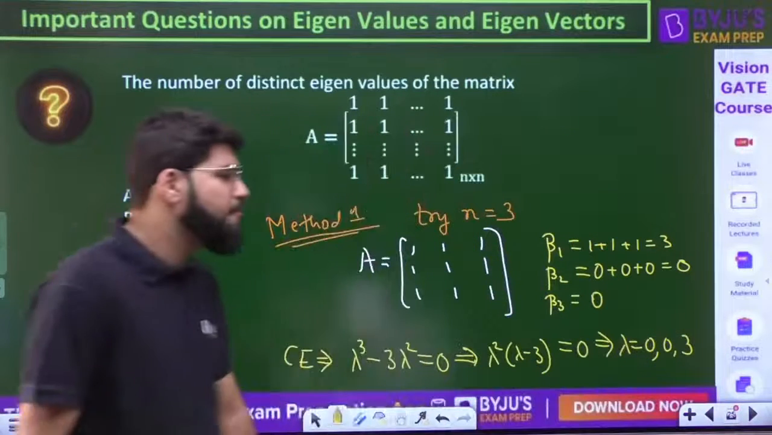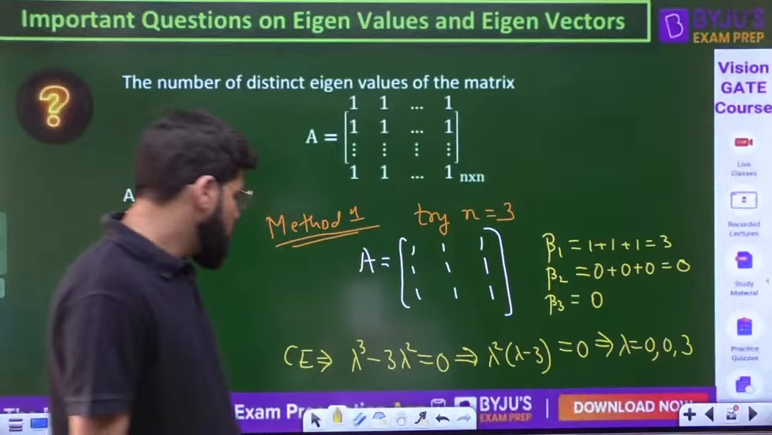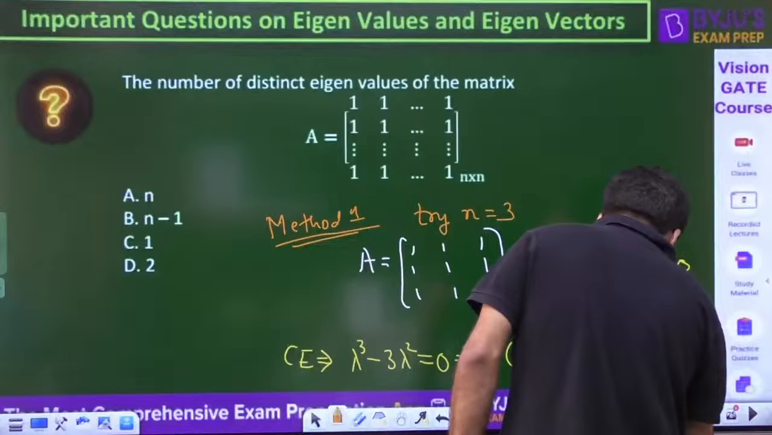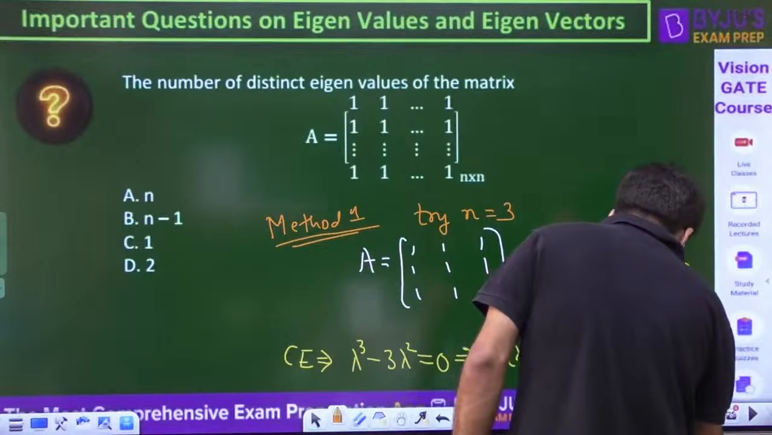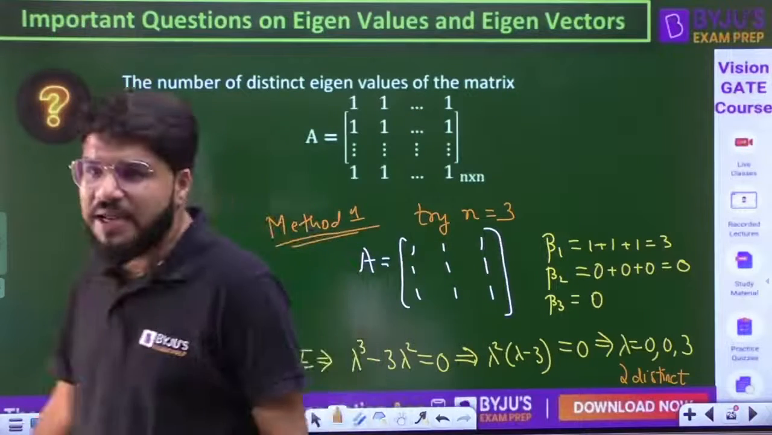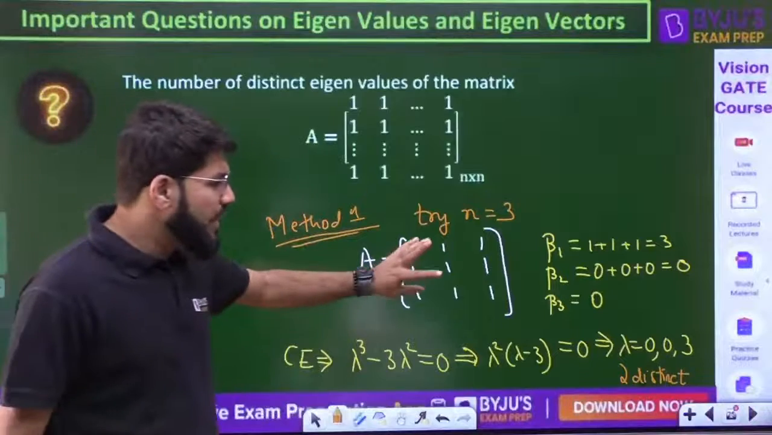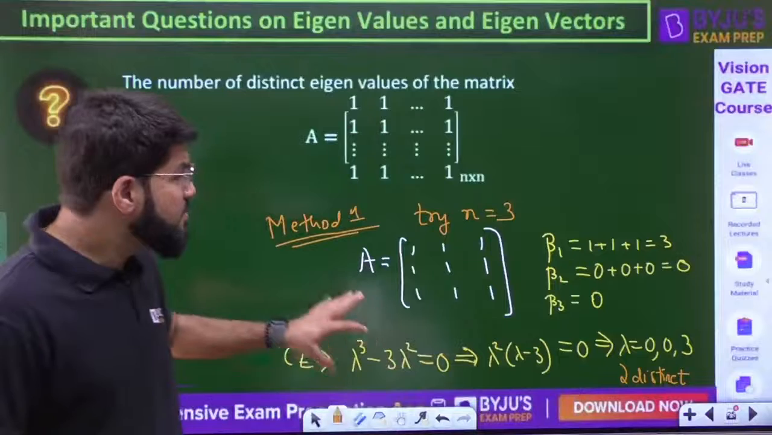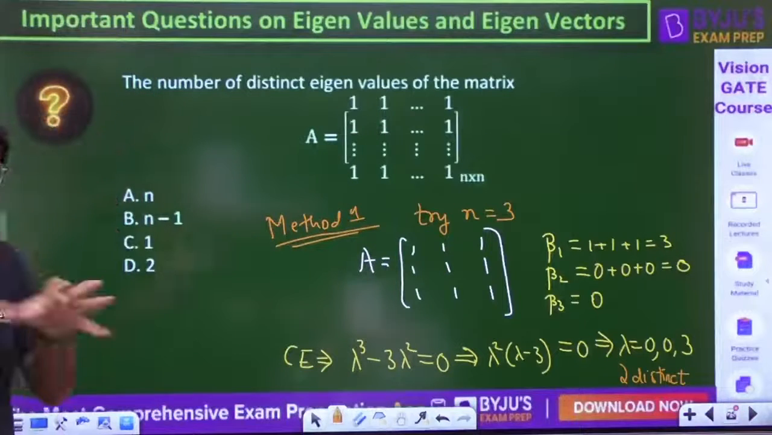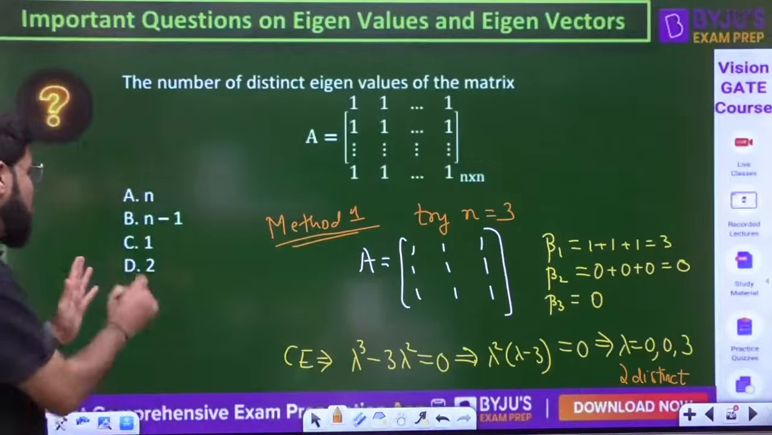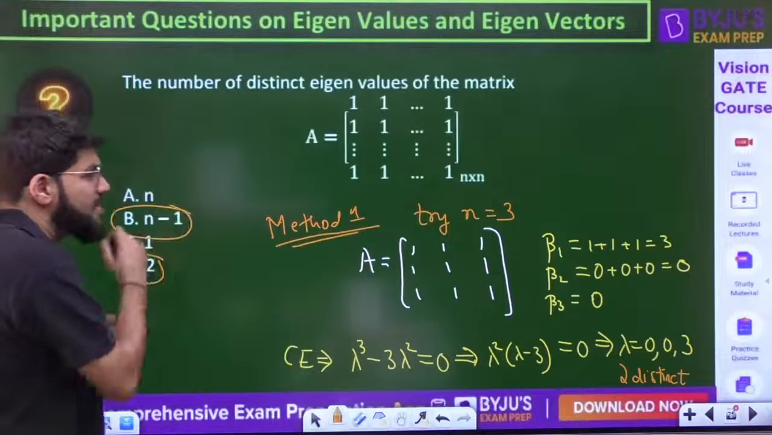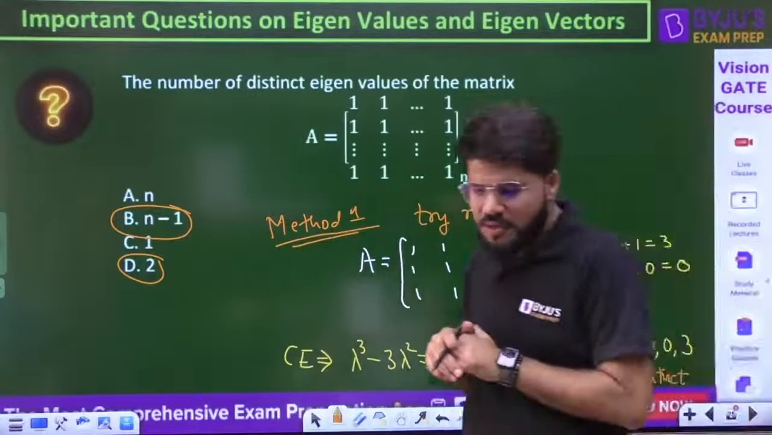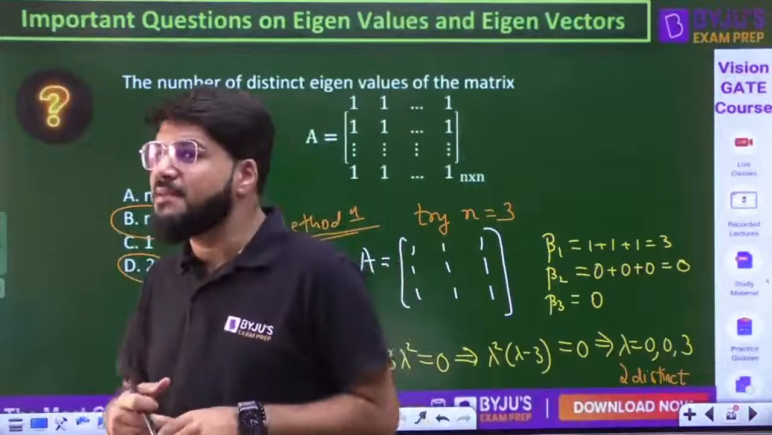How many are distinct? Only 2 distinct. One of them is repeated. Now still there will be a doubt. This is a general method to calculate the eigenvalues. But by this method, at least for n equal to 3, I can't say the answer, because there are 2 distinct. Should I select the answer as 2 or as n minus 1? Because here n minus 1 is also 2. So whether it is actually 2 or n minus 1.